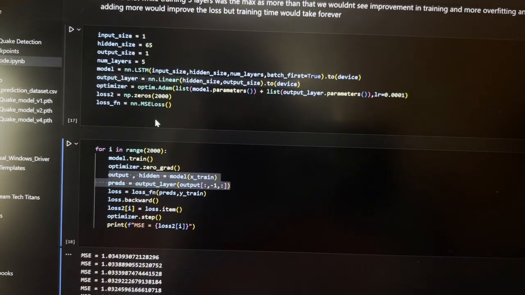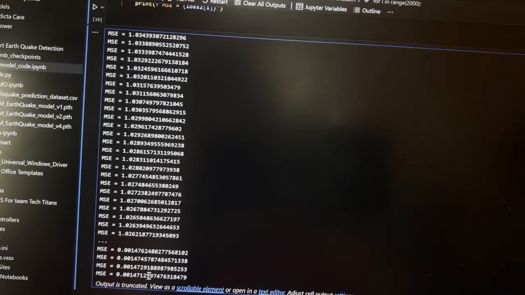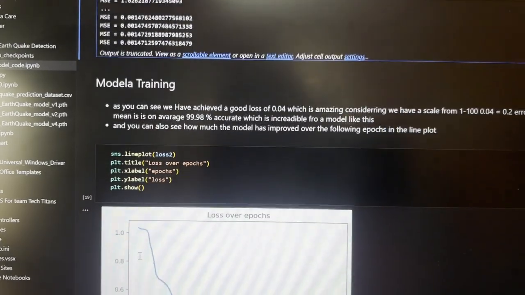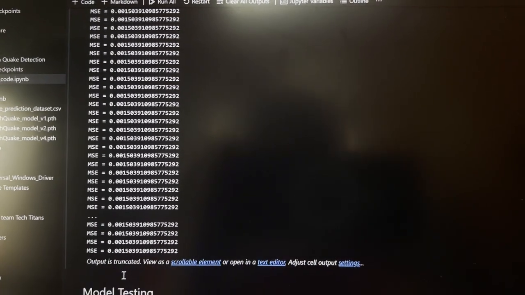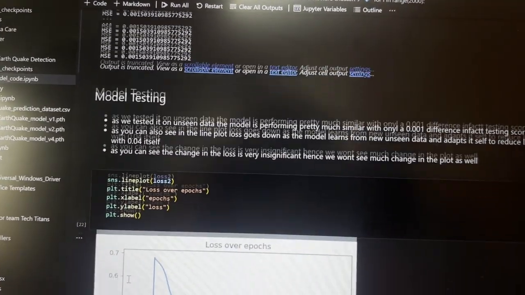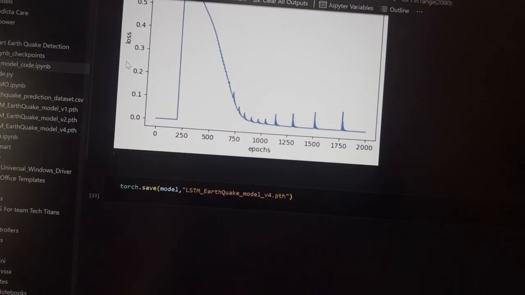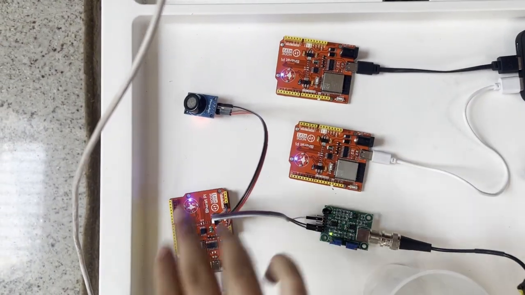We train the AI model, and as you can see, the MSE loss starts at 1 but slowly goes down all the way to 0.0014. This is an incredible loss. Now this is in training, so we don't know if the model is overfitted, but in testing as well, the model has achieved a very similar loss, proving that the model is not overfitted but has a very good score on the data, and is very good at understanding unseen data as well. These are our loss plots, and we have saved our model here. Here we have our 3 clients: client number 1, client number 2, and client number 3.